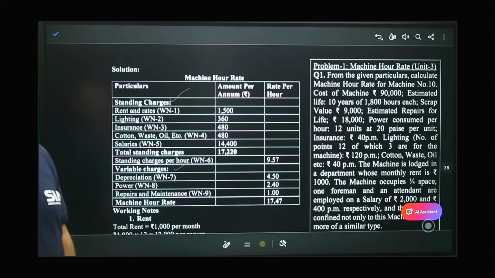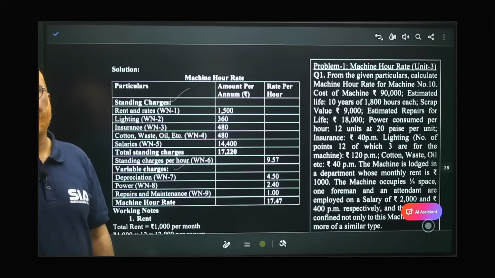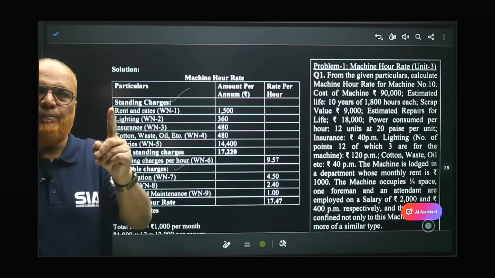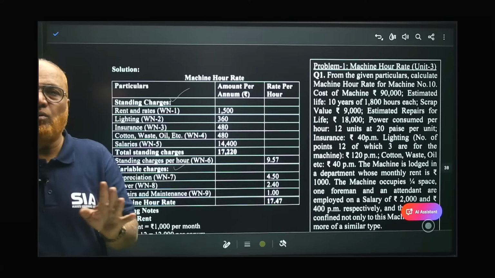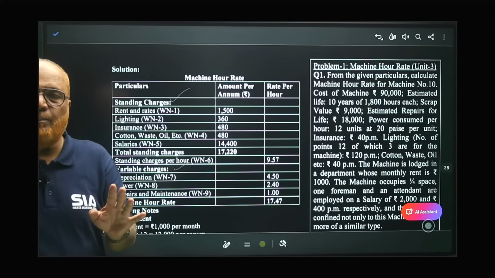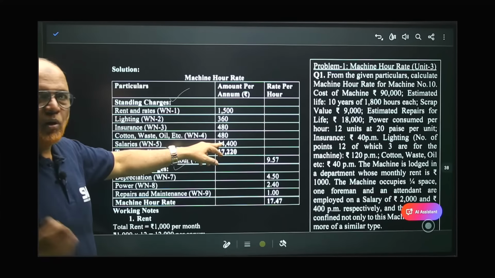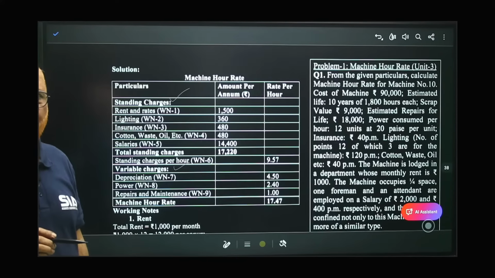The most complicated part is working notes. Each and every item we have to calculate per annum. Remember, for fixed or standing charges, we need per annum. For variable expenses, we don't require per annum, we require per hour. So for fixed, per annum, and for variable, directly per hour. This is a point to be noted.